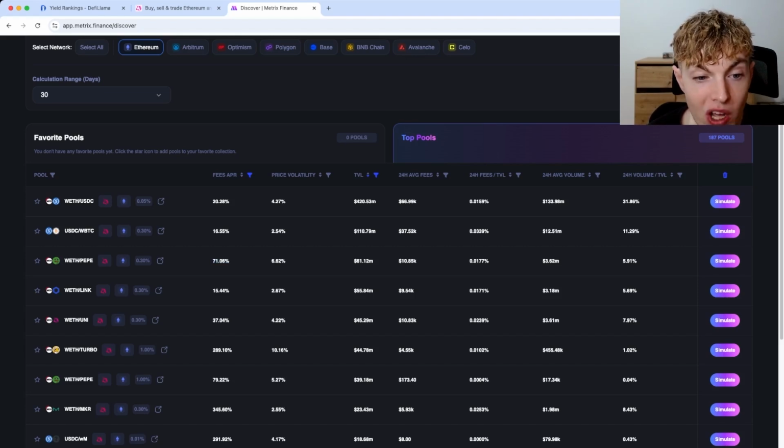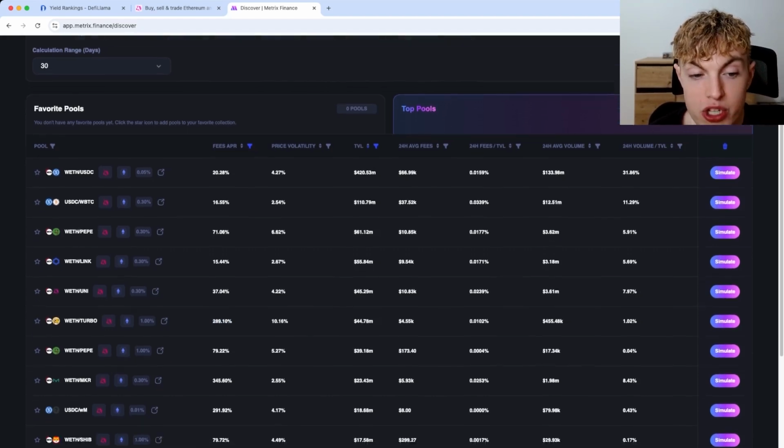Now keep in mind, there are going to be pools like Wrapped ETH to Turbo with 300% APR and Wrapped ETH to Pepe with 71% APR. And a lot of these are going to include meme coins that, in my opinion, probably aren't going to have very consistent returns over the long run. A great way you can tell if it's a meme coin is if they have some really strange cat or animal profile picture. See here for the coin, you can see that there's a frog for Pepe, and then here there's some animal for Turbo. So I would just not even click on those. Obviously the APR can look very enticing, but I would just stay away from those.